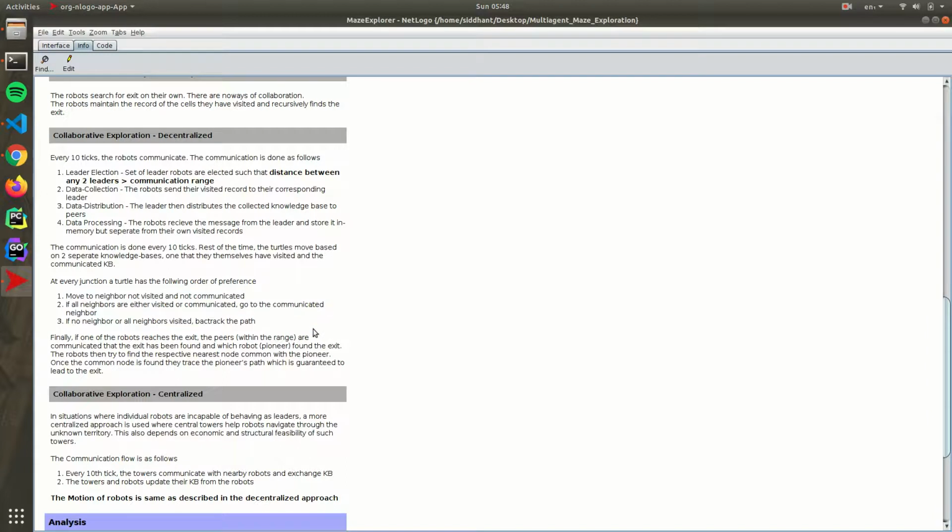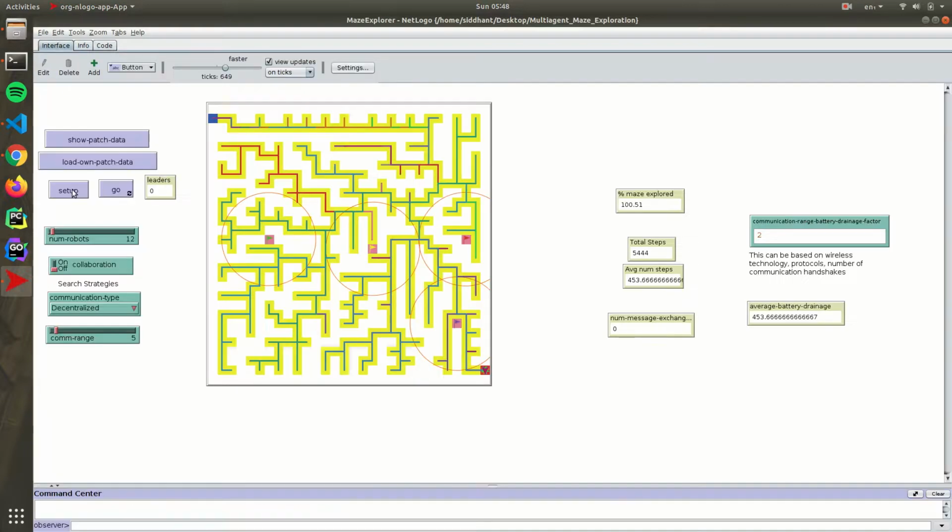They move to the neighbor which is not visited or not communicated, and then if there is no such neighbor, then they visit the neighbor which is communicated to them, because they are sure that the path they have visited, there was no exit. And if there is no neighbor, they backtrack. Let's see that in action.